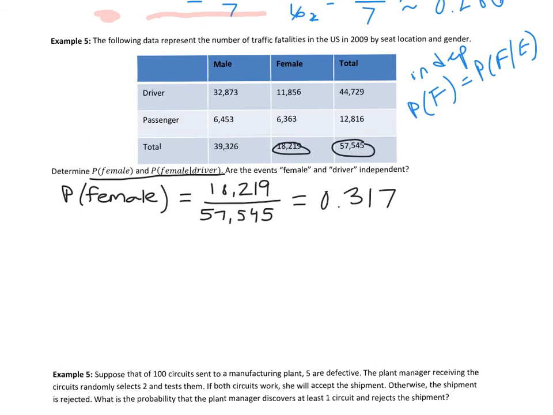Right, there you go. And now we'll look at the probability of being female, and we're going to limit the sample space to just the drivers. So we would have to look at the probability of being a female driver. Okay, so again, we're limiting our discussion to this sample space. This is the drivers, over the total drivers.